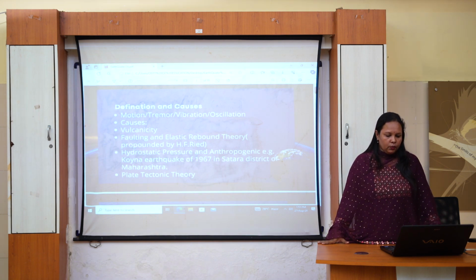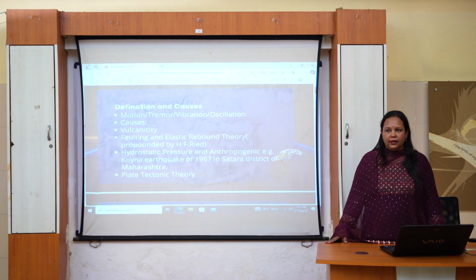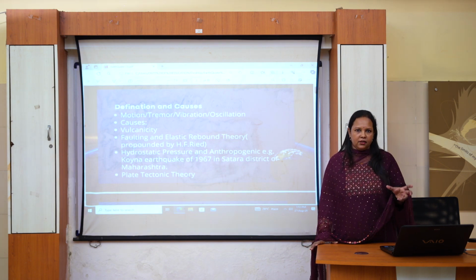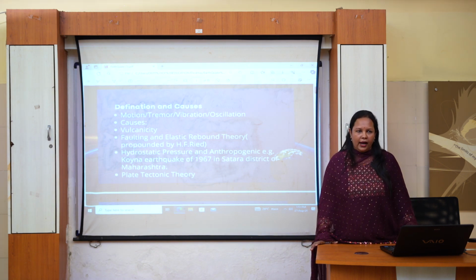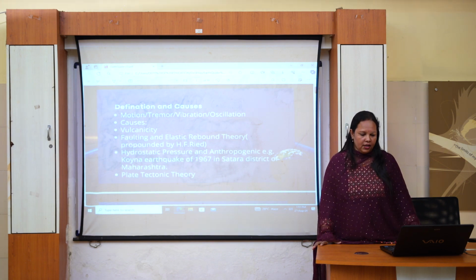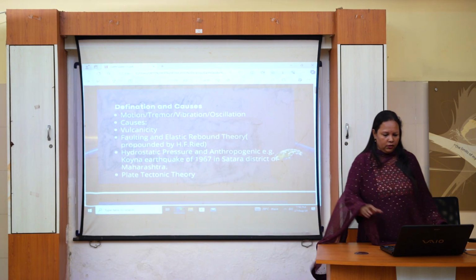Then the last but not the least one is plate tectonic theory. So, plate tectonics requires an entire chapter, but here we can discuss it in a nutshell. As we all know, the earth's surface is divided into a number of plates, and these plates move in relation to each other. So, there are basically three types of plate boundaries: convergent, divergent and transform, and these are many a time responsible for earthquakes.